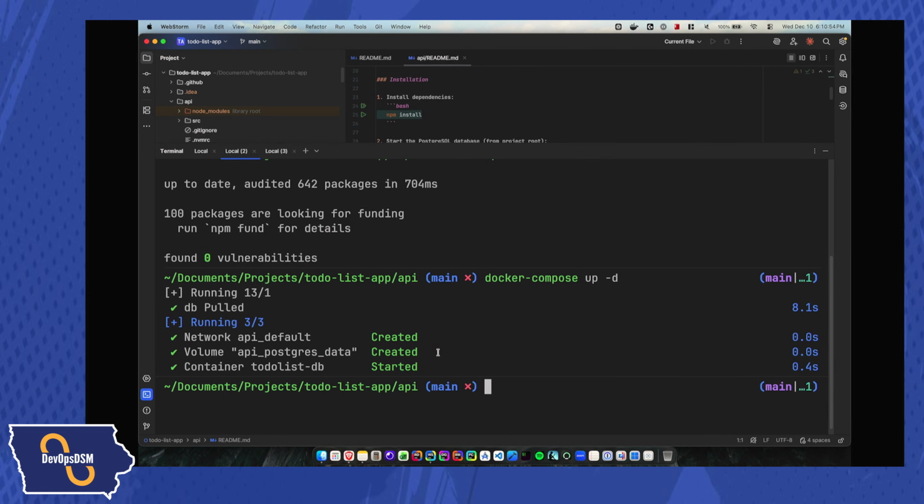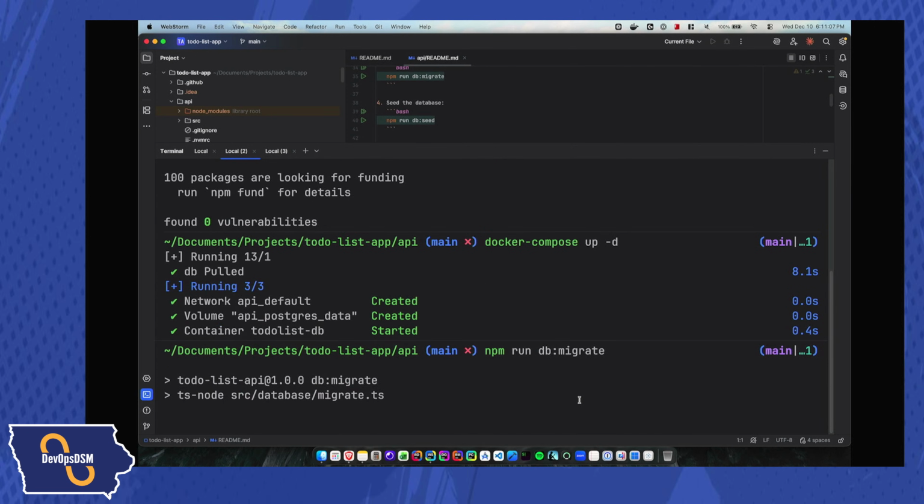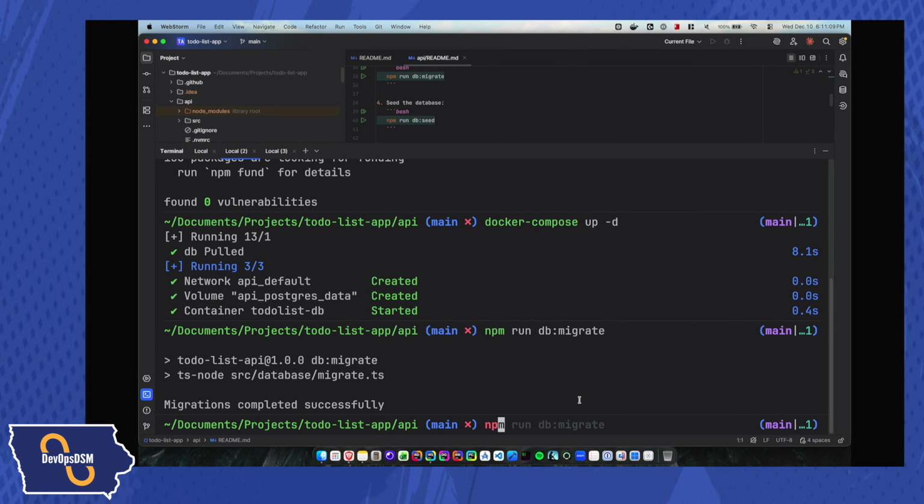Then the API, looks like the API is there. So before I can use the API, I first have to run migration. So do that. We'll do run db migrate, and that'll get the database set up, and then I'll seed the data.